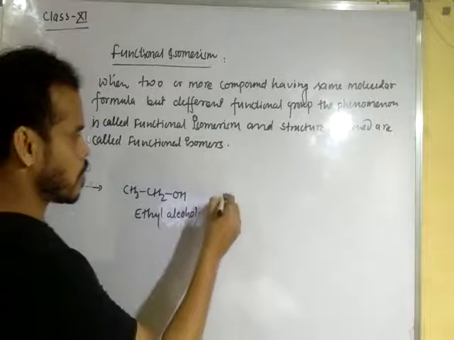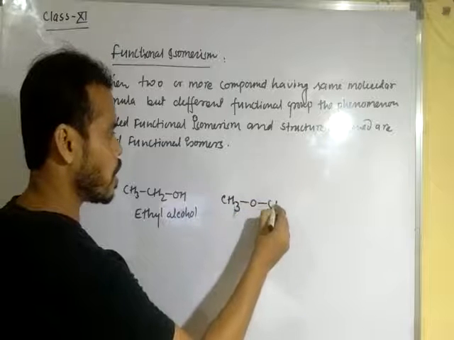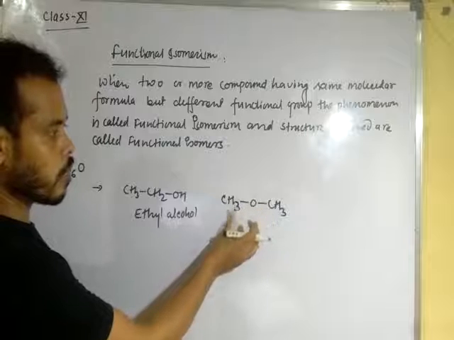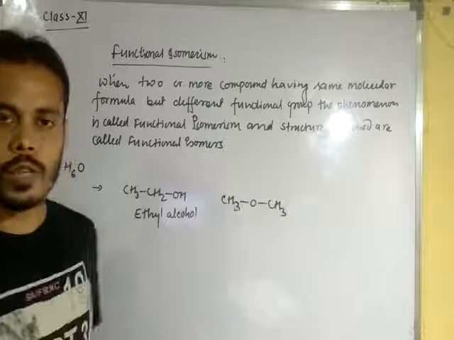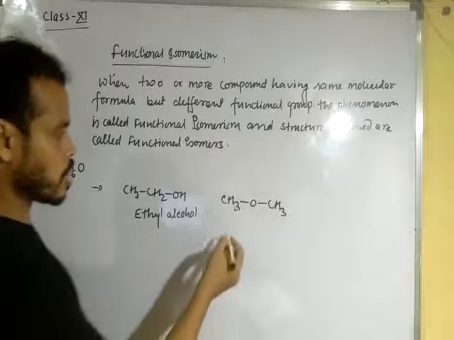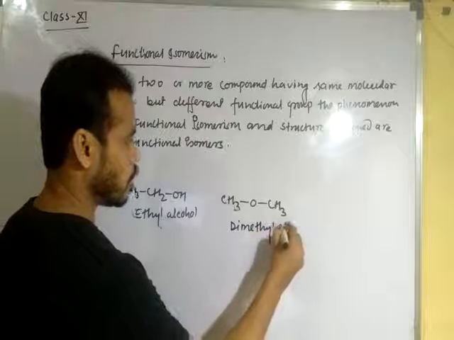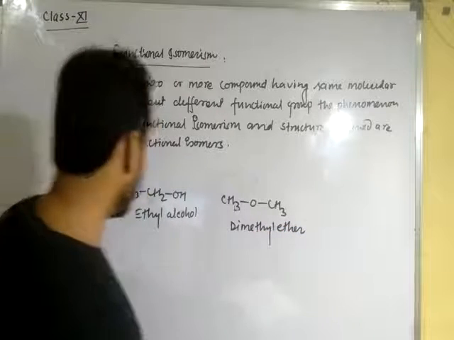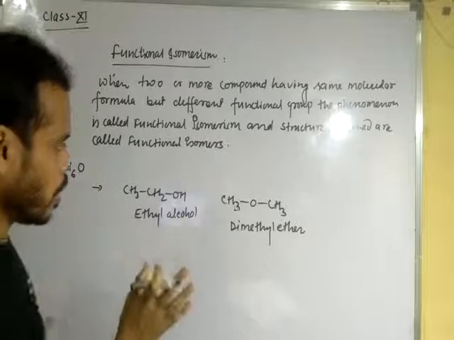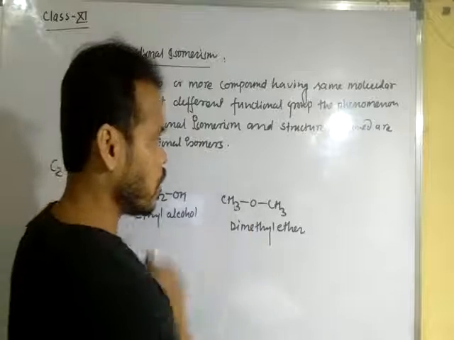Let us see. Suppose CH3OCH3. This is ethereal oxygen. When two alkyl groups are attached to the oxygen, it is called ether. The functional group here is ether. So it is dimethyl ether. Okay dear student, so we can see the functional group in ethyl alcohol and the functional group in ether.